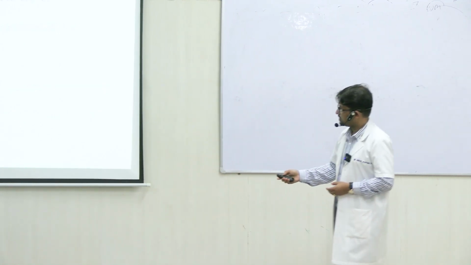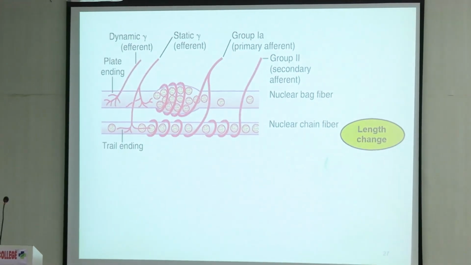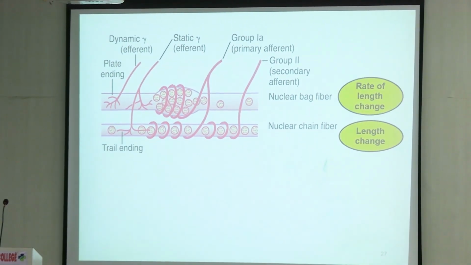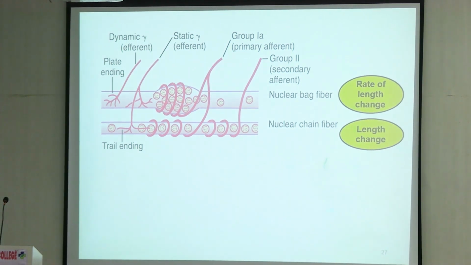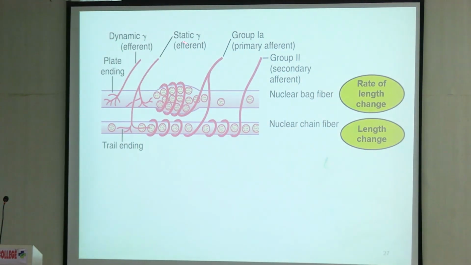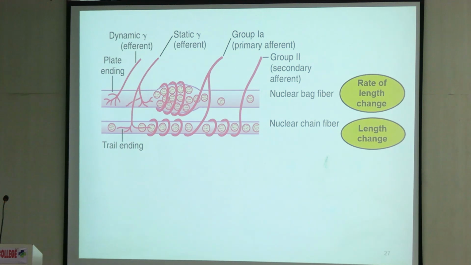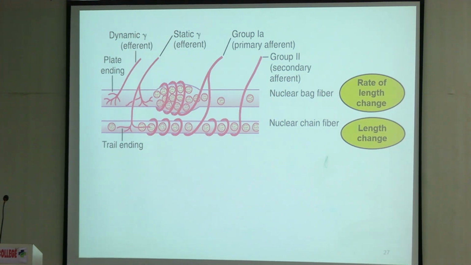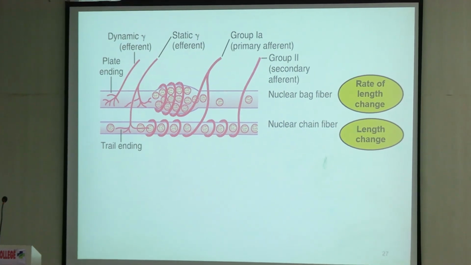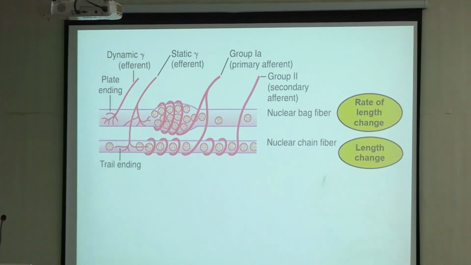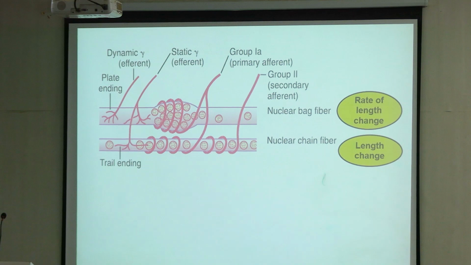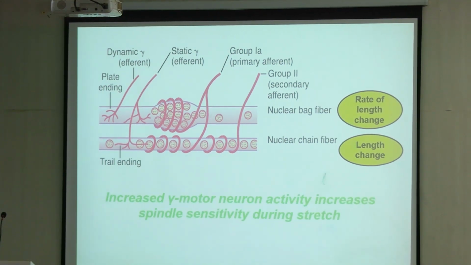So here as I said, chain fibers length change को detect कर रहा है, and nuclear bag fibers concerned with rate of change of length, right. So this is the static, which is majorly in the chain, dynamic majorly in the nuclear bag. So dynamic fiber stimulation से what happens, rate of length change detection sensitivity of the spindle increases, वो और ज़्यादा अच्छे से it can detect. Static, if it is stimulated, तो एक certain level पे it maintains the muscle length and tone. This is the net effect of what happens, right?